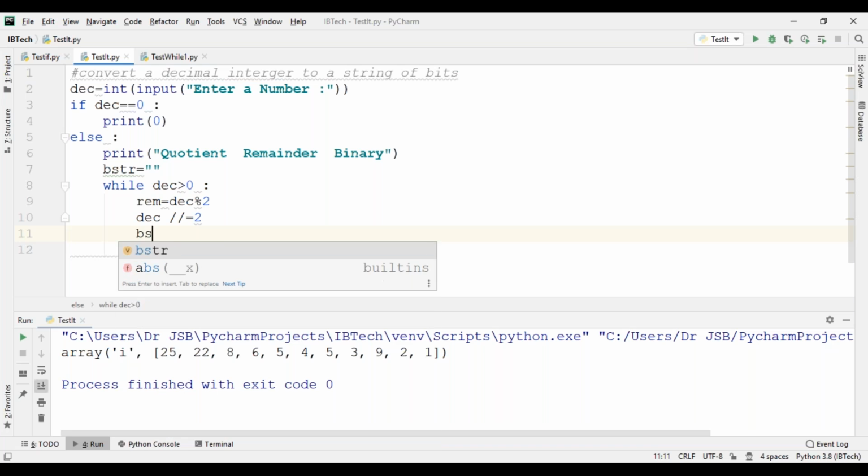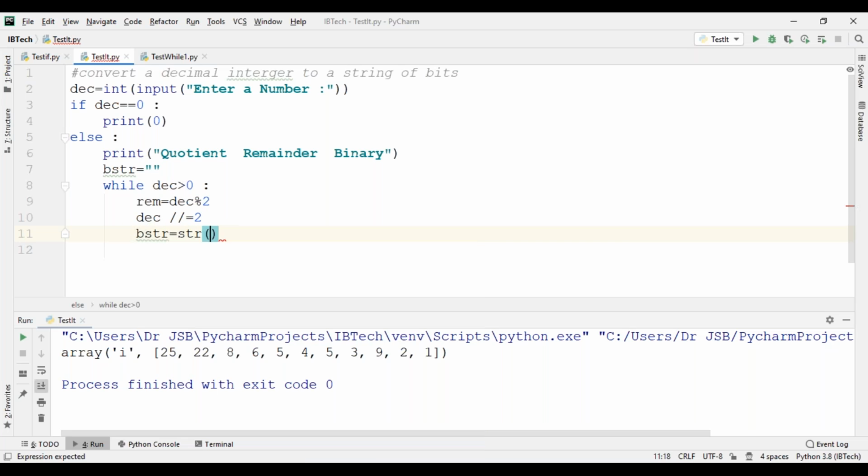Then bstr is equal to str of remainder, the remainder converted to a string, followed by bstr, the binary string, which is empty to begin with.